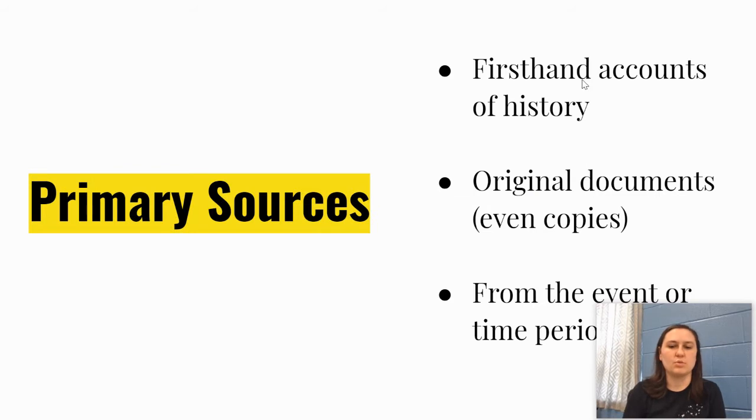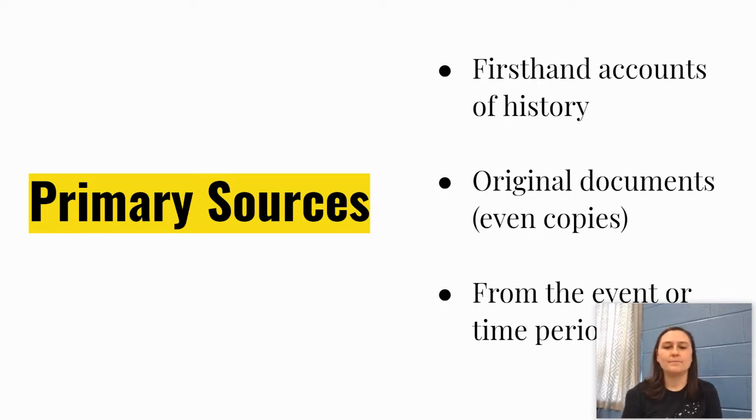So first, primary sources. And remember, you can pause this video if you want to copy down the notes, or you can look at the copy that I've put on the Google Classroom page. Either way you want to do it. My little box here is covering up some words. So first, primary sources are first-hand accounts of history. They're original documents, even copies of those documents. As long as it's from the event or a particular time period, then that's a primary source.